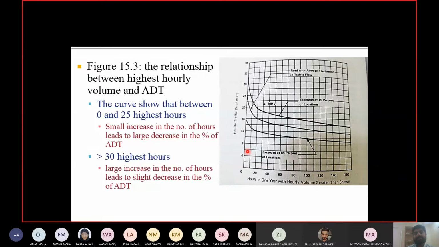If it is a second value, then how many hours have value more than that? 1 hour. So on the x-axis it will have an order of 1, okay. Similarly, the third value will have an order of 2, and the fourth value will have an order of 3, and so on, okay. So each hour will be plotted, okay.